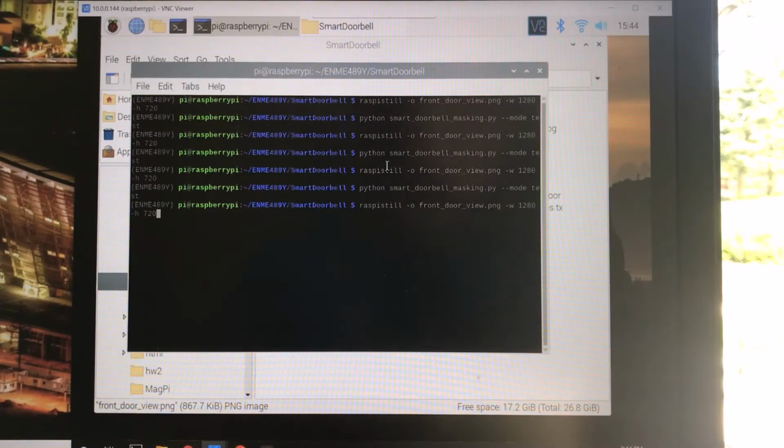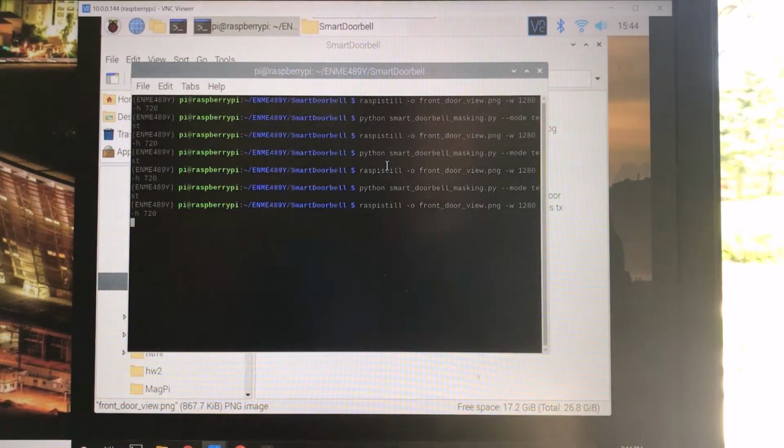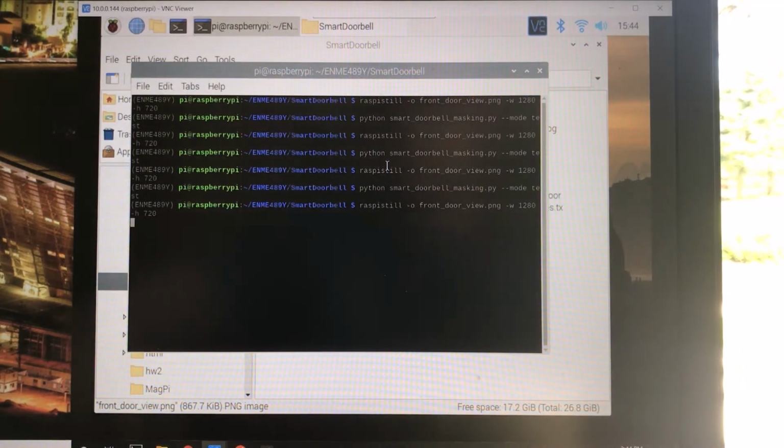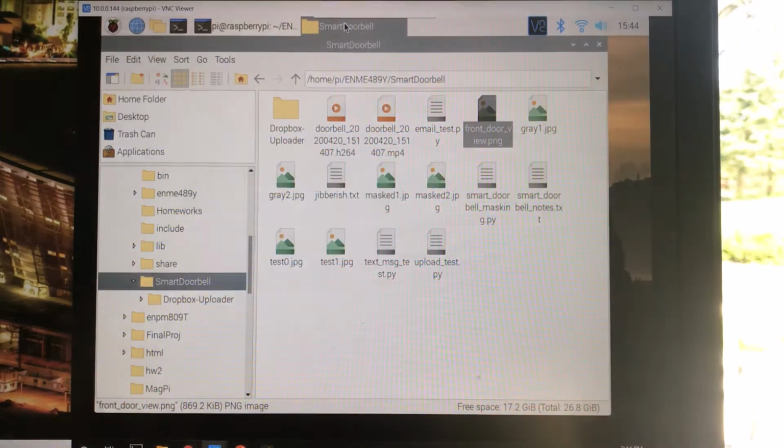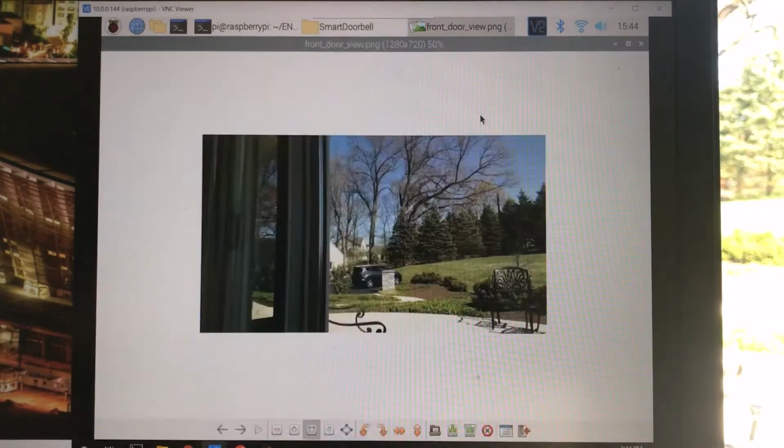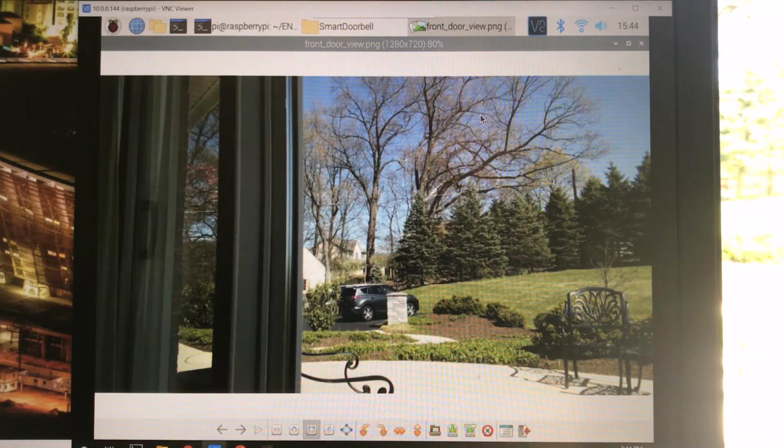So first let's take a look at what the Raspberry Pi camera can actually see from its current position. We'll save the image using Raspberry Still to a file, then we'll open that file. And from this we can see that the camera sees a good portion of the yard, as well as the driveway and a little bit of the road behind the driveway. It also has a big section of the sliding glass door and some curtains that are part of the image.